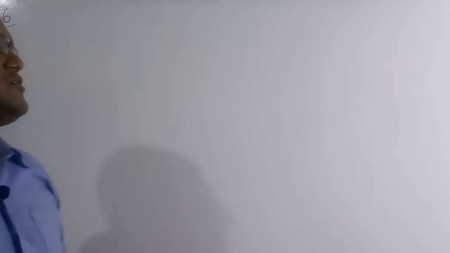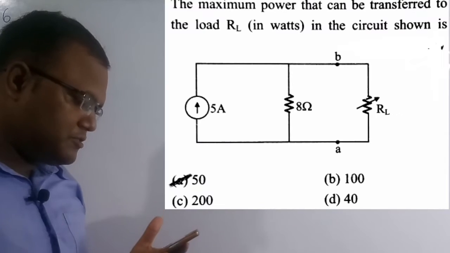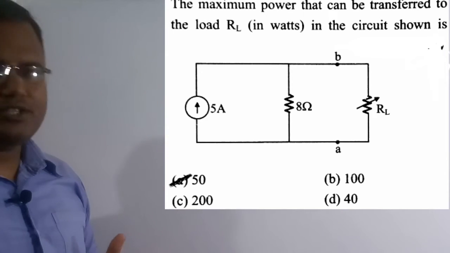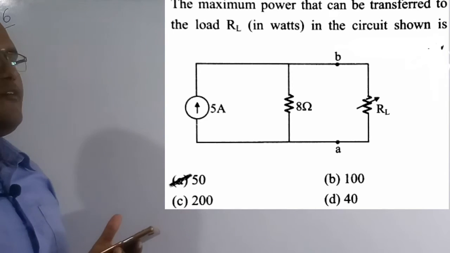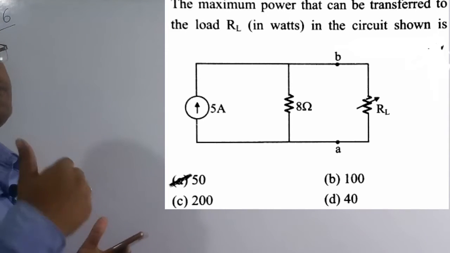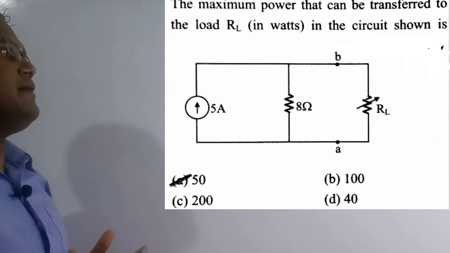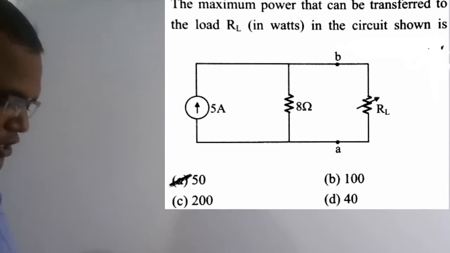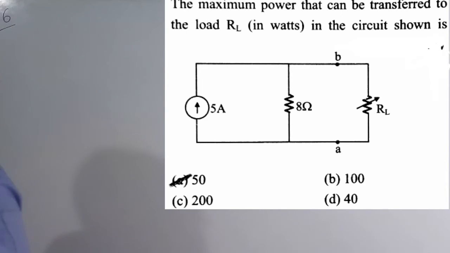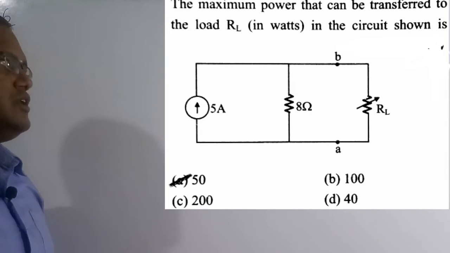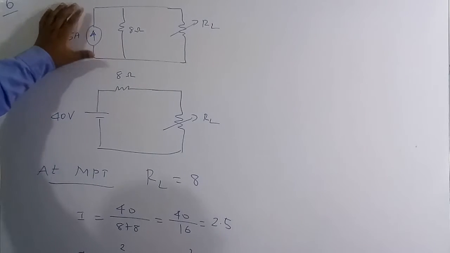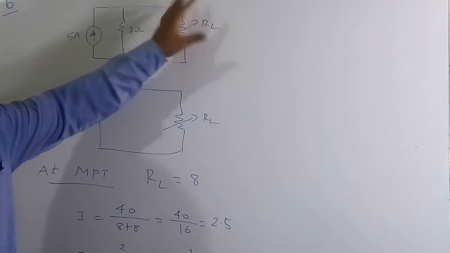Now we are going to solve the sixth question. See the question here. The maximum power that can be transferred to the load RL in watts in the circuit shown is. Basically for this circuit, we have to find what is the maximum power that can be received by the load RL, which is a variable load. What are the four options? Option A, 50 watt is the correct solution of this question. So let's solve this numerical.